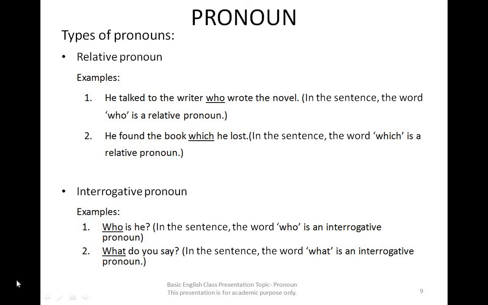Interrogative pronoun. Examples: 1. Who is he? In the sentence, the word who is an interrogative pronoun. 2. What do you say? In the sentence, the word what is an interrogative pronoun.